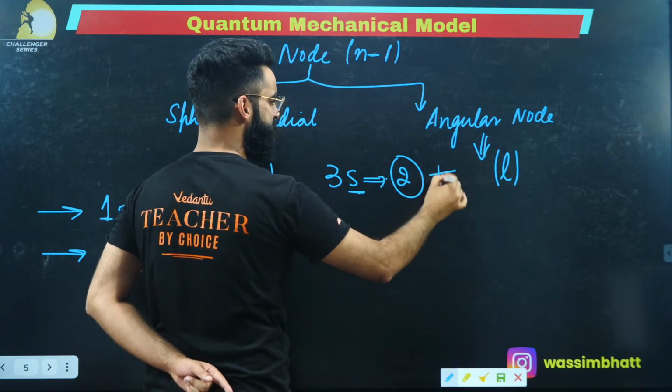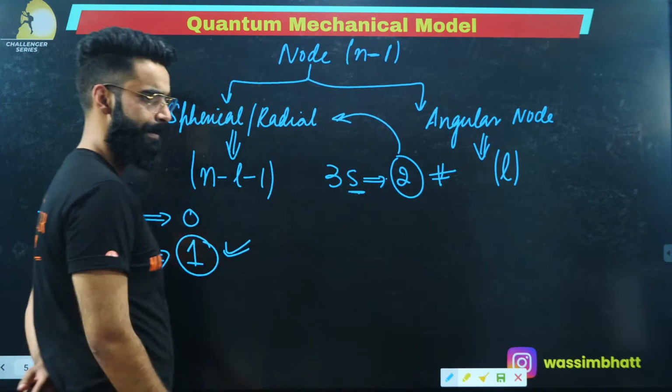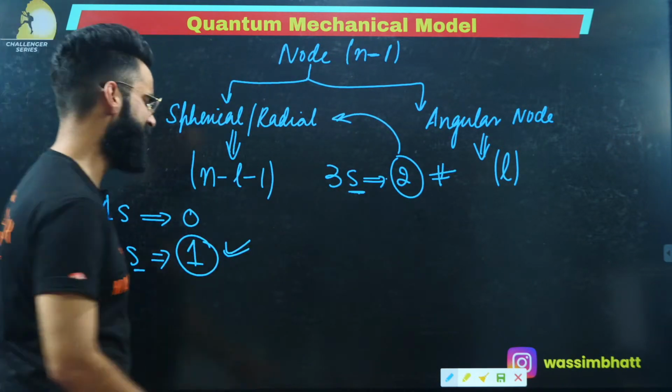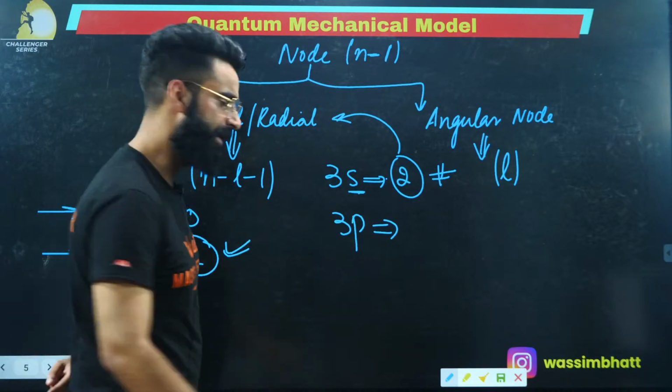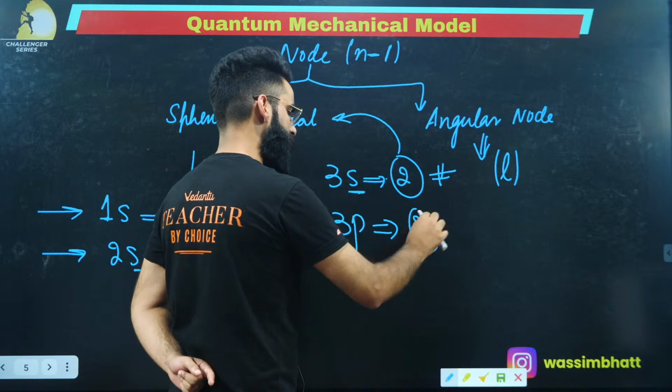So both these nodes are basically your radial nodes, correct? Both these nodes are radial nodes. Similarly, if I have 3p, how many total nodes? 3 minus 1, 2. So there are total 2 nodes.